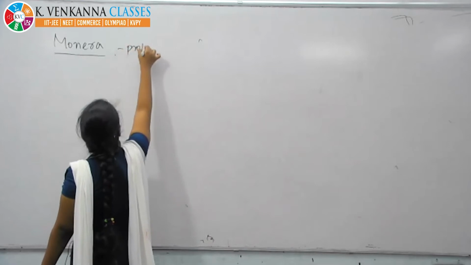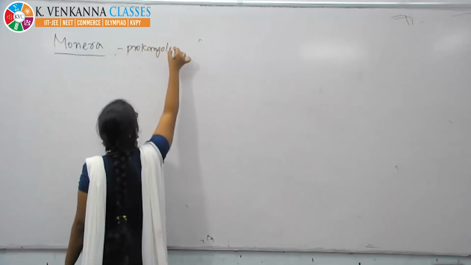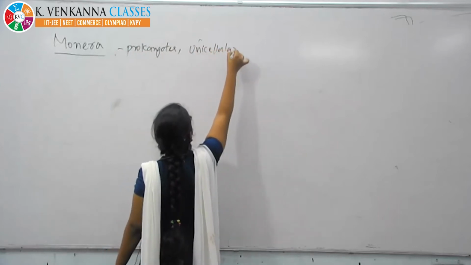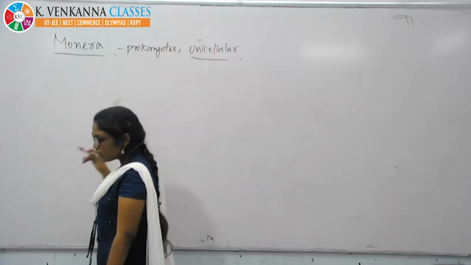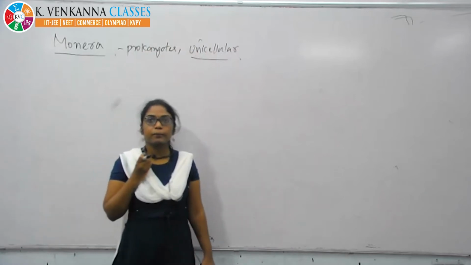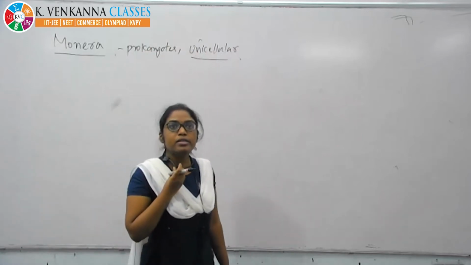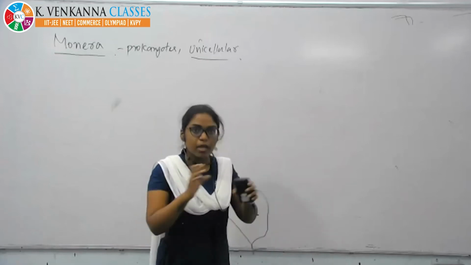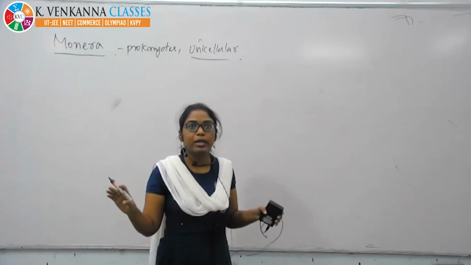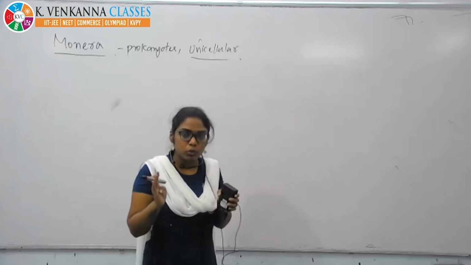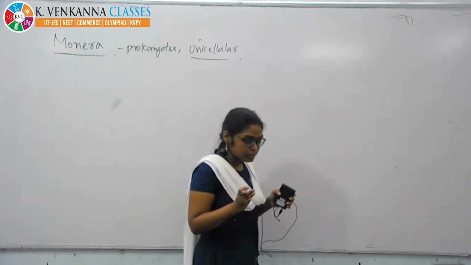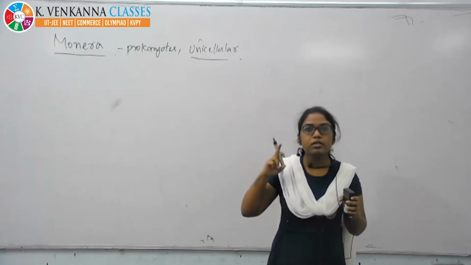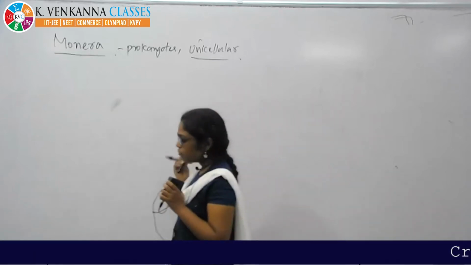They are the prokaryotes and also unicellular. Unicellular means single cell organism. Prokaryotic means they don't have the nucleus. Instead of a nucleus, they have the plasmid genetic material. Clear? In the first class also I told you one thing.